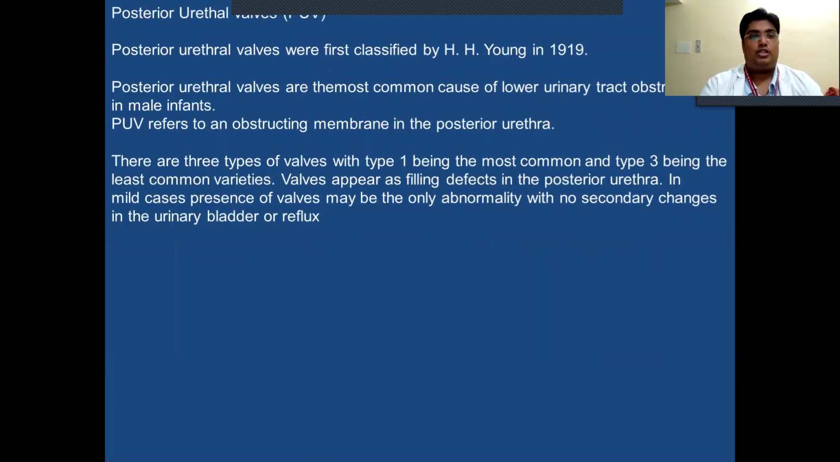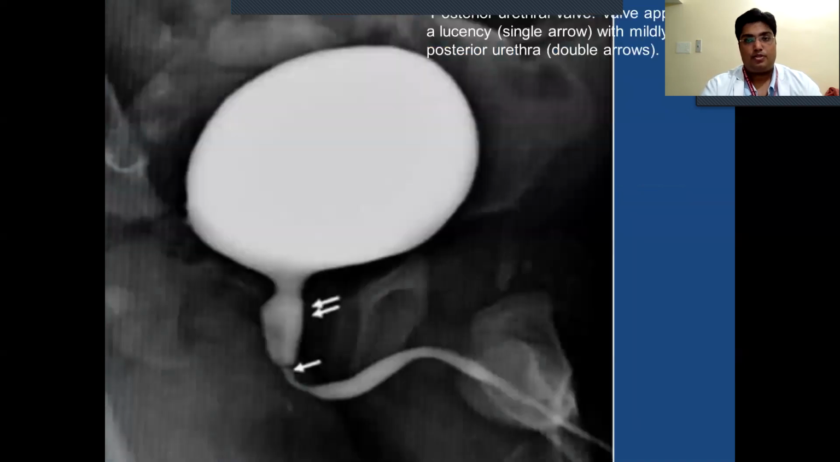Posterior urethral valves. Posterior urethral valves were first classified by H. Young in 1919. They are the most common cause of lower urinary tract obstruction in male infants. A posterior urethral valve refers to an obstructing membrane in the posterior urethra. There are three types of valves, in which type 1 is the most common and type 3 the least common. Valves appear as filling defects in the posterior urethra. In mild cases, the presence of the valve may be the only abnormality, with no secondary changes in the urinary bladder or reflux.